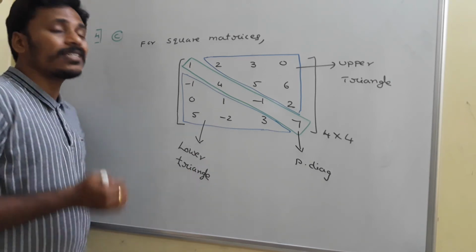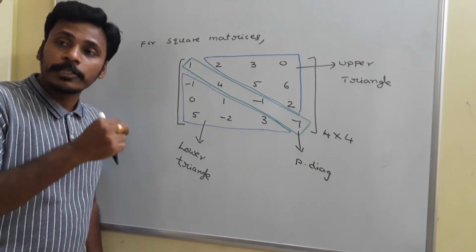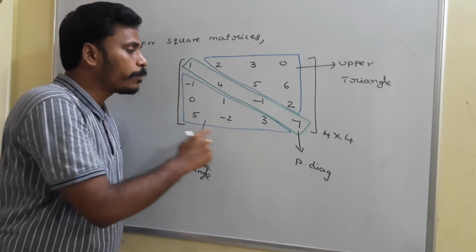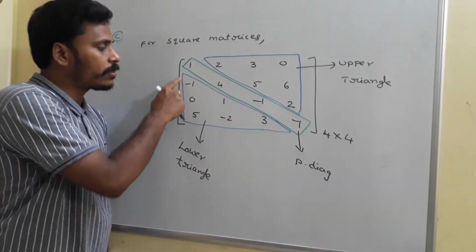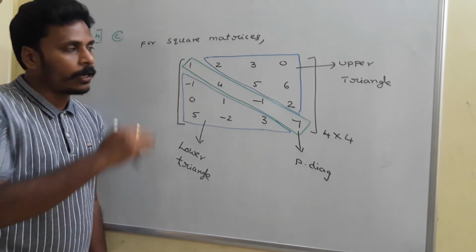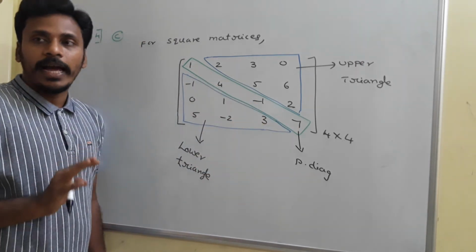You need to memorize these terms. Since they look like triangles, we call them the lower triangle and the upper triangle, and these elements are the principal diagonal.